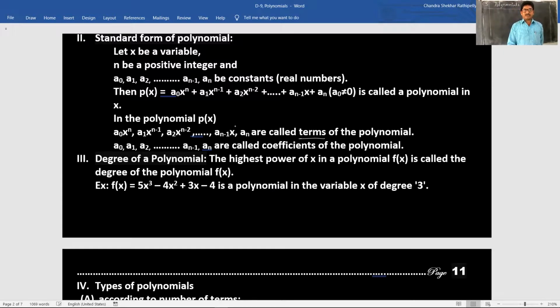a0, a1, a2, and so on, an minus 1, an are called coefficients. These are coefficients. Coefficient of x to the power of n is a0, coefficient of x to the power n minus 1 is a1.